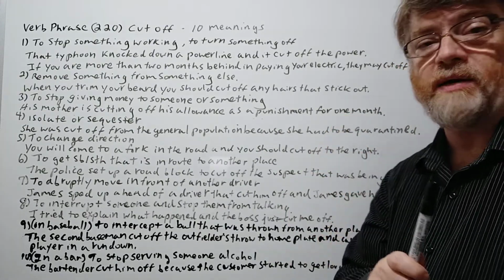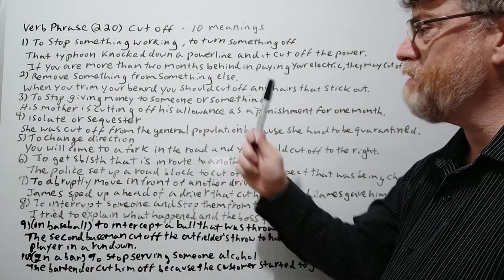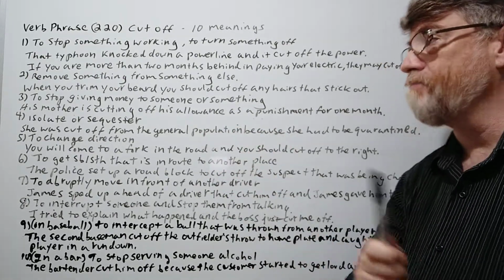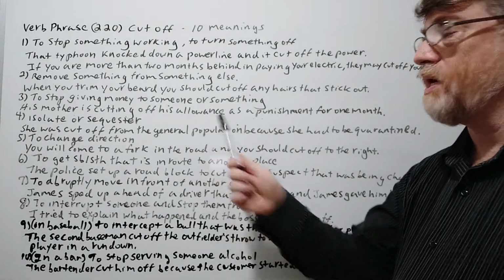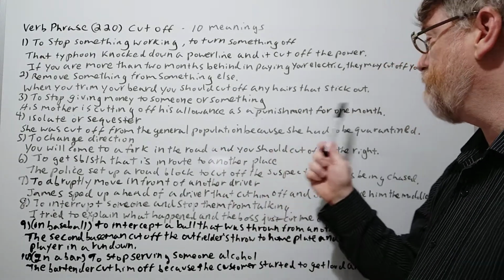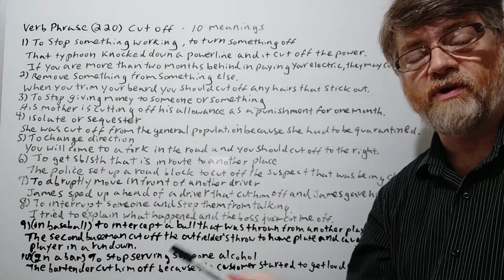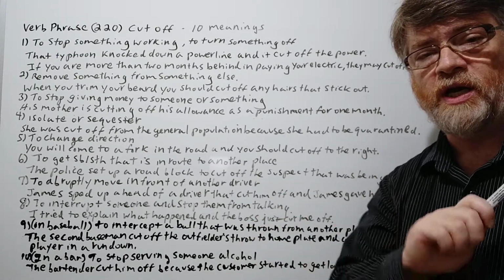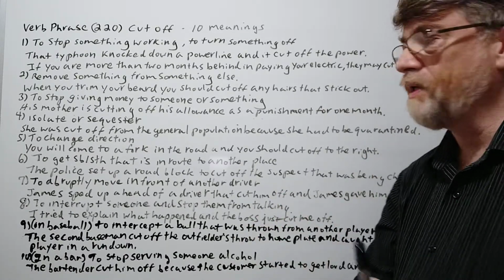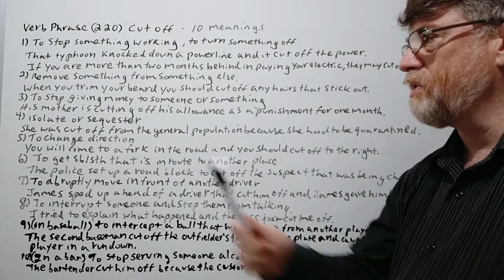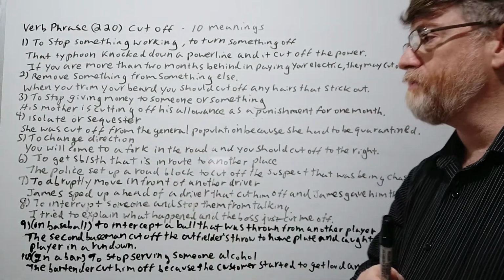All right, number 3 here. To stop giving money to someone or something. Okay. His mother is cutting off his allowance as a punishment for 1 month. Yeah, maybe the young son did something wrong, and she said, that's it, your punishment, no allowance for a whole month.